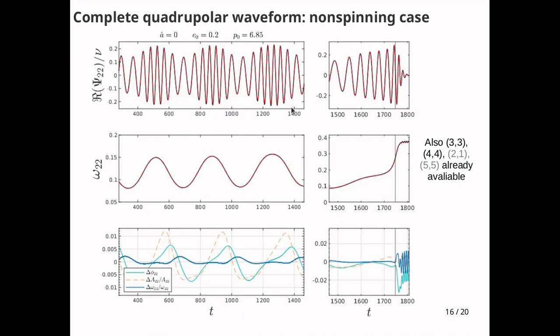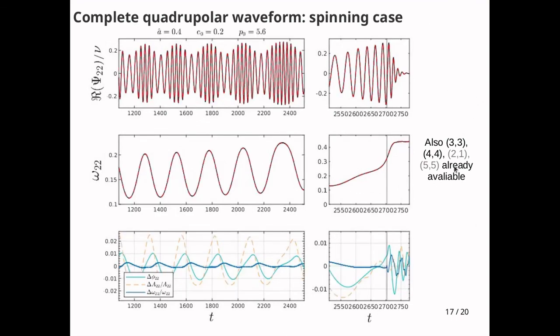Here there is an example, a non-spinning example with moderate eccentricity, initial eccentricity 0.2, and we can see that the agreement is good in the inspiral, in the plunge, and in the ringdown, both for the amplitude, the phase and also the frequency. This is the quadrupolar waveform, but clearly you can consider also the other modes. The model is reliable also for spinning binaries, and there is an example for spin 0.4.